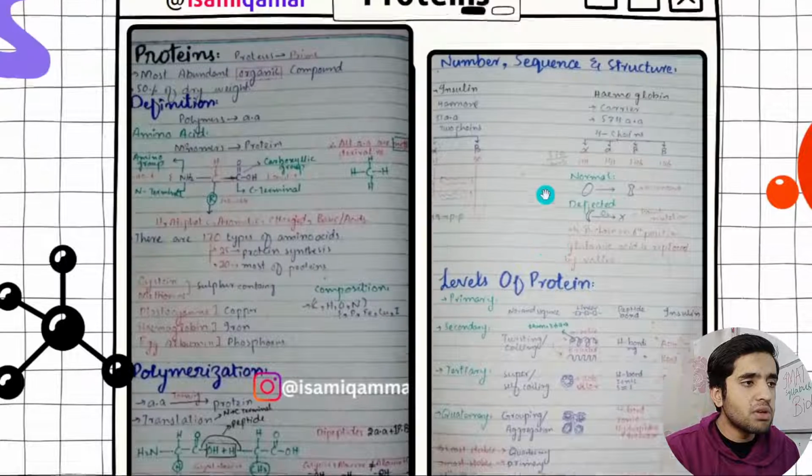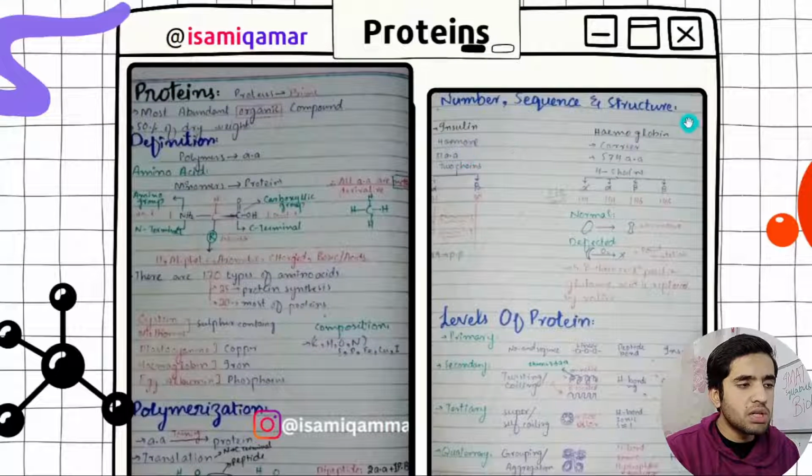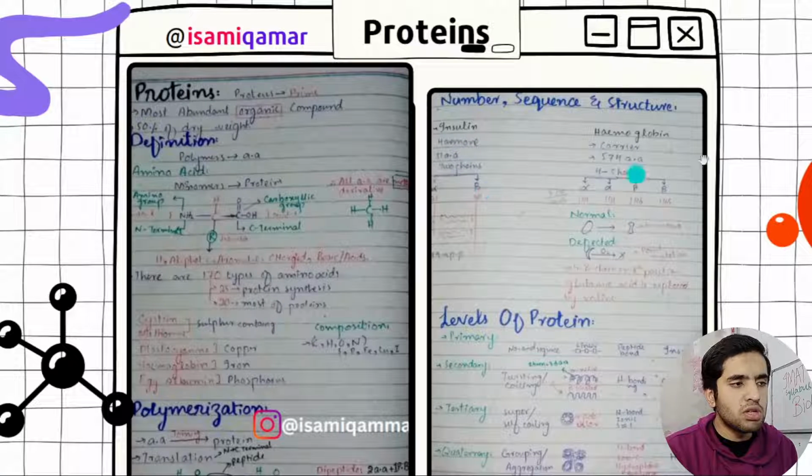Here we have got number, sequence, and structure. Insulin and hemoglobin I just wrote down. This is what I found in Pearson biology. Insulin is a protein. It contains 51 amino acids and 49 peptide bonds, because here we have got 1 alpha chain and 1 beta chain, 30 amino acids in the beta chain. So it will be 29 peptide bonds, and 21 amino acids, so 20 bonds. So it will be 29 and 20, 49. Yeah. Then hemoglobin has 574 amino acids. Here are 2 alpha chains and 2 beta chains, and 570 bonds.